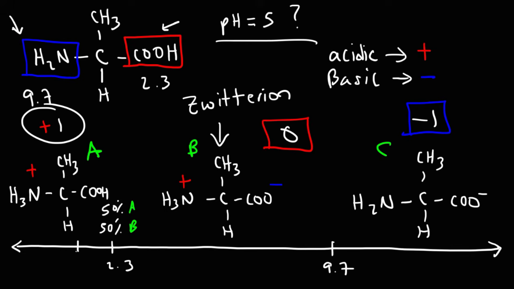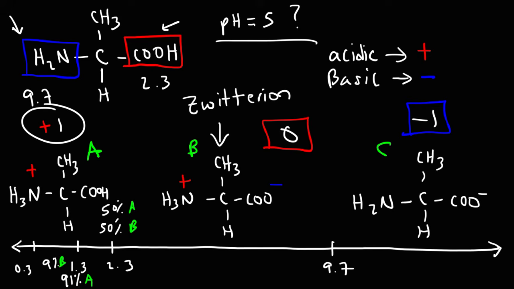So if you go down 1 unit, let's say at 1.3, the ratio between A to B is going to be 10 to 1. So approximately, you could say 91%, if you round it, will be structure A at a pH of 1.3, and about 9% will be structure B. Now, if we go 1 unit further, let's say at 0.3, the ratio between A and B is going to be 100 to 1.